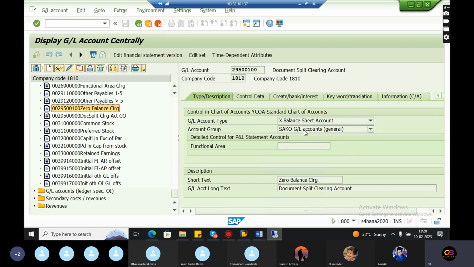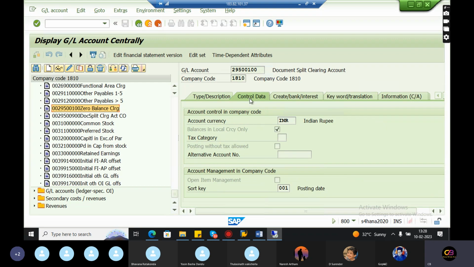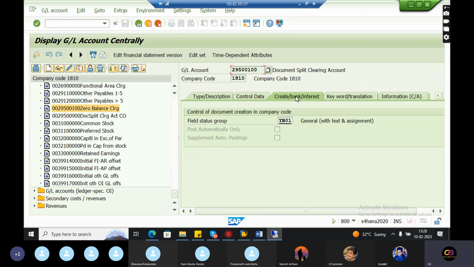This GL account has been designed with account type balance sheet and an account group, short text, long text, and also go to control data, sort key. All these things are given, along with create bank interest and field status. So this is the GL creation of the zero balance clearing account.